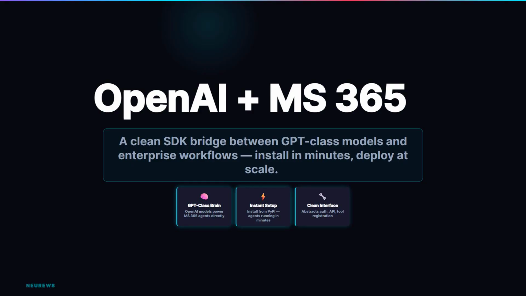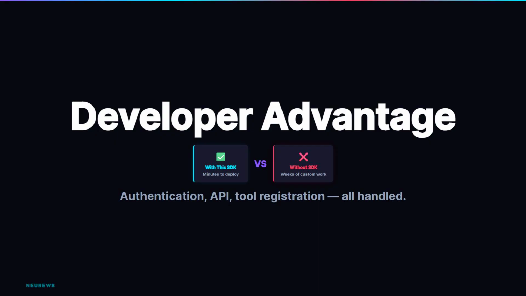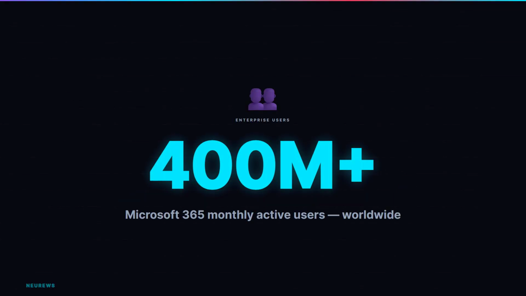Now, the piece that just dropped is specifically an OpenAI integration extension for that Agent 365 tooling SDK. What that means in plain English is this. Developers can now wire OpenAI's powerful language models, think GPT-4 class technology, directly into Microsoft's agent framework using a clean, standardized tooling interface. Instead of building custom connectors from scratch, a developer can pull this package from PyPI, install it in minutes, and have an OpenAI-powered brain running inside a Microsoft 365 agent almost immediately.